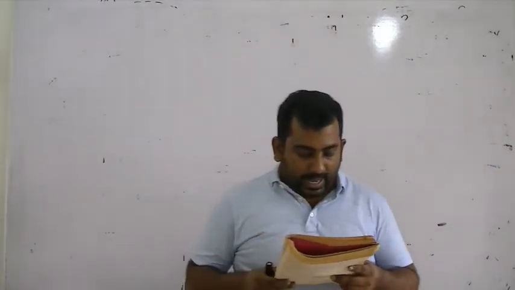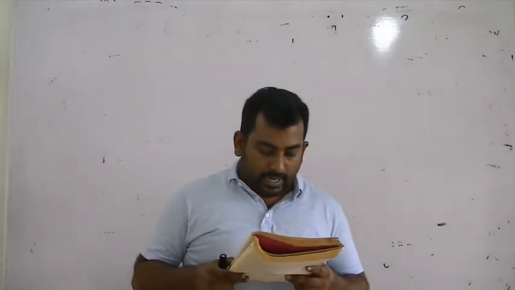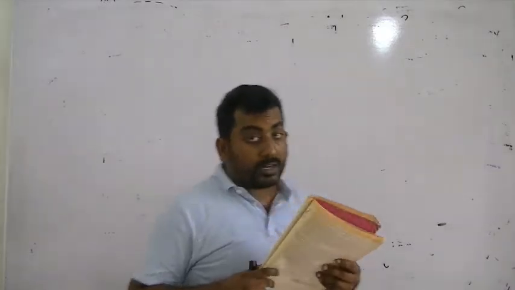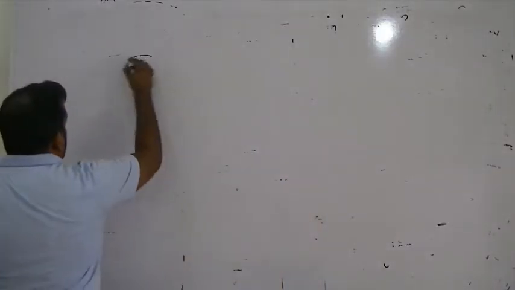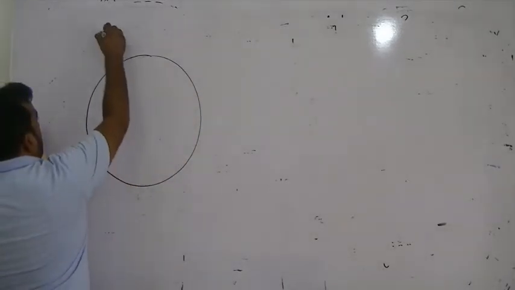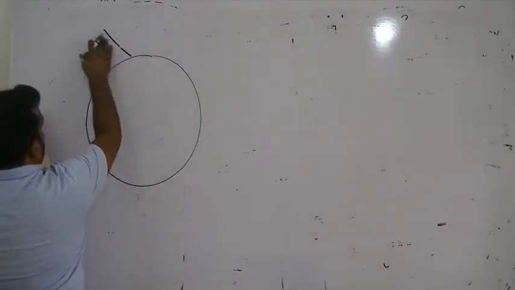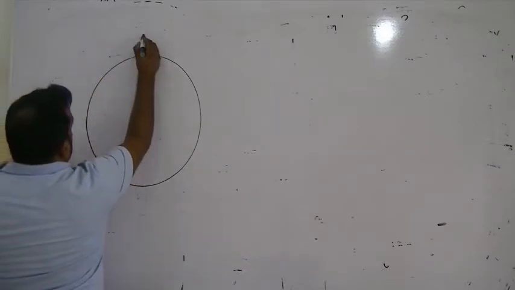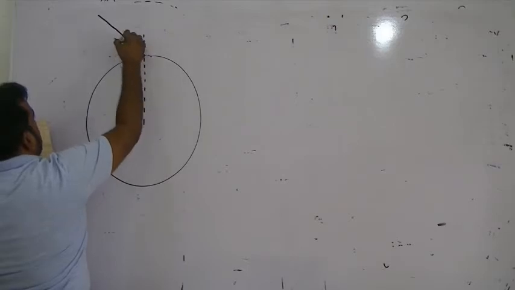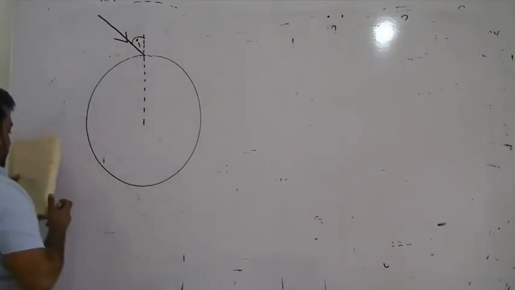As shown in the figure, a monochromatic ray of light is incident in air to a spherical water drop. Now there is a water drop. The light ray is incident exactly on the top, and the normal goes through the center like this.